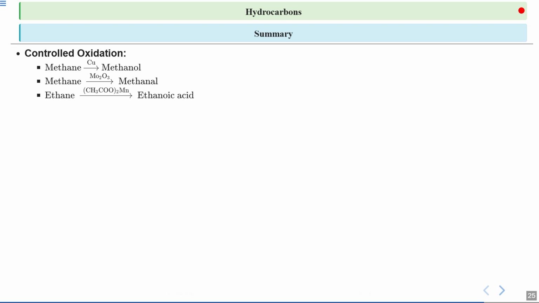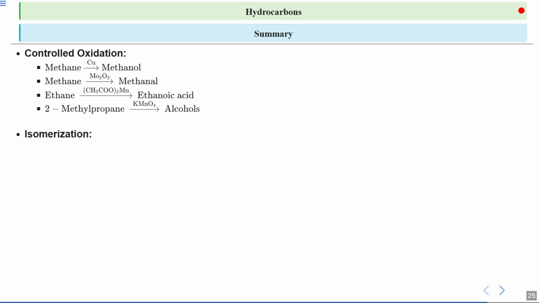Then after, we can convert ethane into ethanoic acid with the help of manganese acetate. This reaction is a bit more complex, as it involves breaking and forming bonds to add oxygen, similar to how vinegar is made from alcohol. Last one, we have 2-methylpropane, which undergoes oxidation to form alcohol using potassium permanganate, which is again a very strong oxidizing agent. This reaction highlights how different hydrocarbons can be transformed into compounds through controlled oxidation.